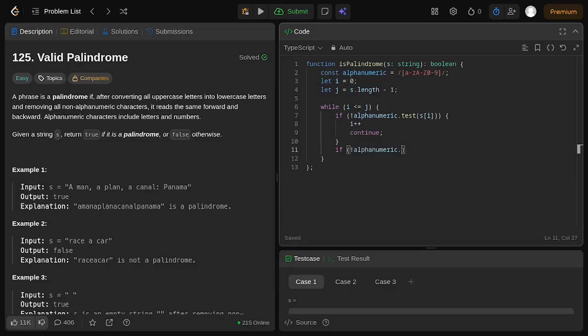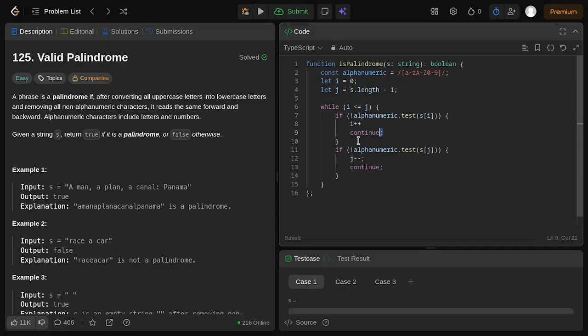If the current index of j is not considered alphanumeric, just like with s at the i index, then j minus minus. Don't forget to put the j minus minus because we are working from the right to the left, not the other way around. Then we pass the continue statement, and the while loop will start all over again for the next pointer of j.